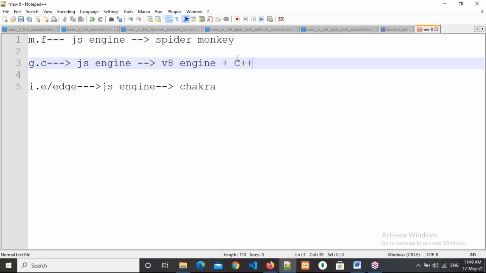For what purpose did he write this code? To give it the power to connect with the database and to manipulate the database also.